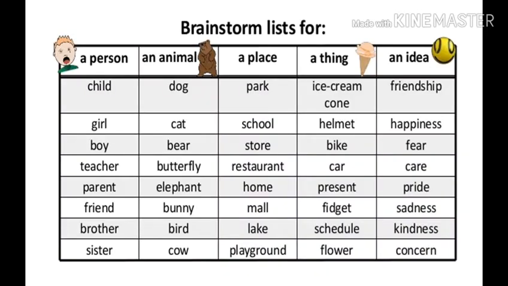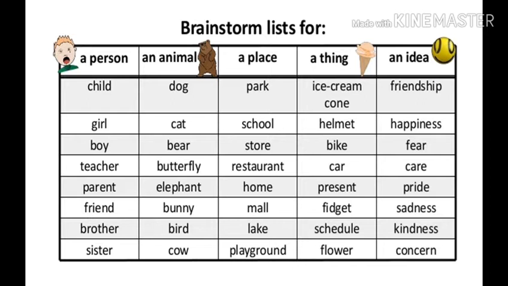In this slide you can see a table with 5 columns. First column represents persons, second animals, third places, fourth things, and fifth ideas. I am going to read only 3 examples from each section. Example for persons: child, girl, boy.